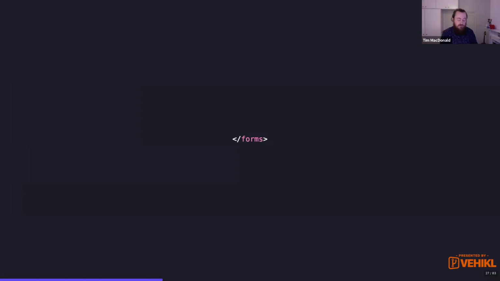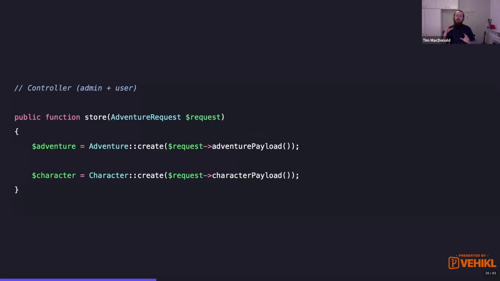So we've improved interactions between objects as well. We're no longer plucking that data off the request. We're getting the request to give the information to the adventure. It's bundling it up for us, and the adventure is just receiving it, and the controller is coordinating that interaction between objects. We've created a nice naming convention. So we've got adventure payload, character payload. And payload's a nice word because it's not specific like adventure attributes or character attributes, because we might want to pass through a file or anything, but it's a nice kind of more generic word.